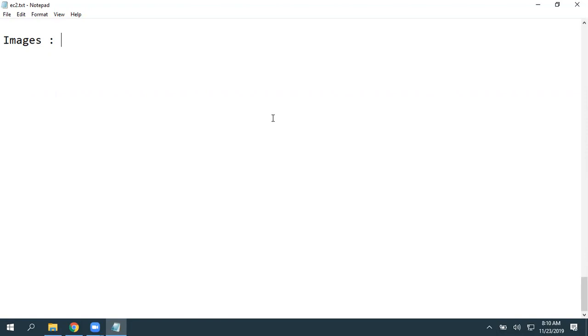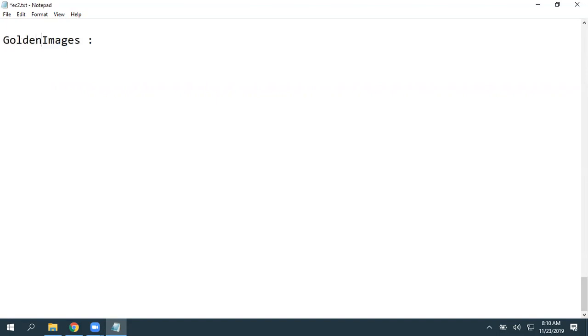So in simple terms, cloning features. Clone means what? You are going to get one more copy. So I need 3 more copies of my existing server with all customized settings. In that case, we will use this image option.